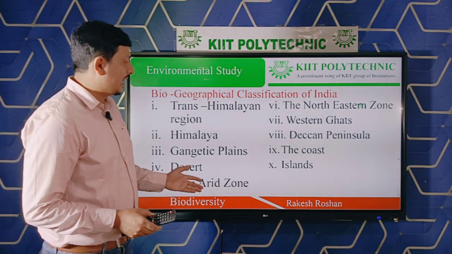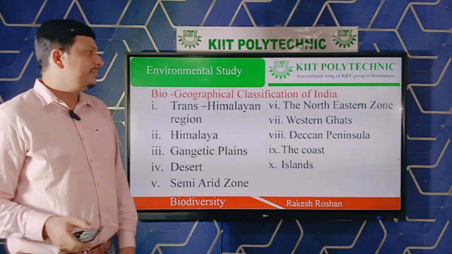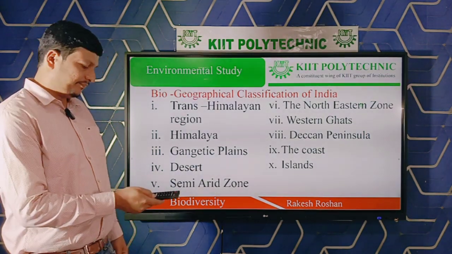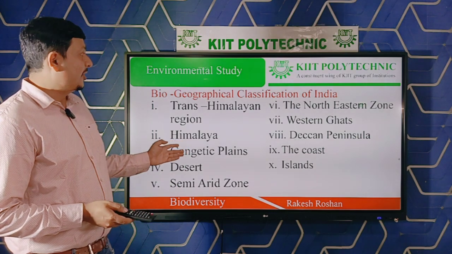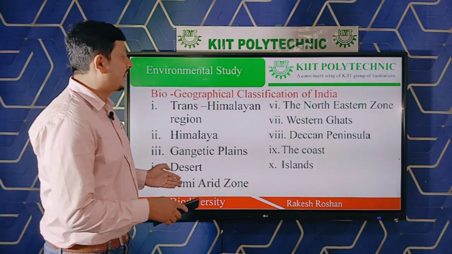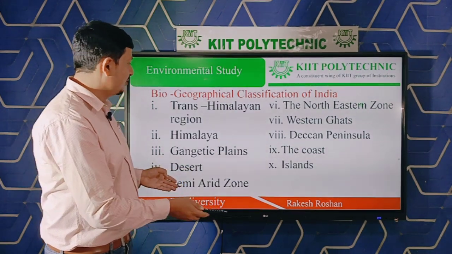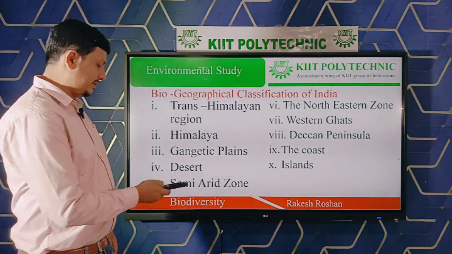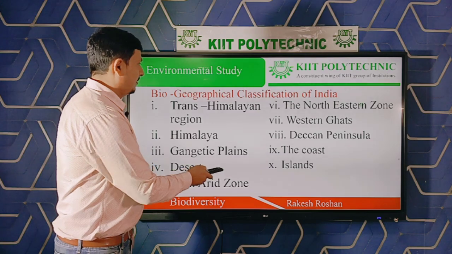And tenth is Islands, meaning Andaman and Nicobar Islands. So these are the biogeographical classification of India. Mainly, India is classified into 10 biogeographical zones.